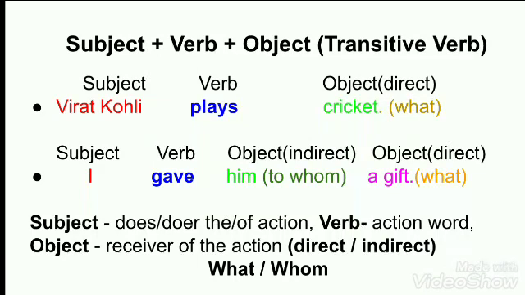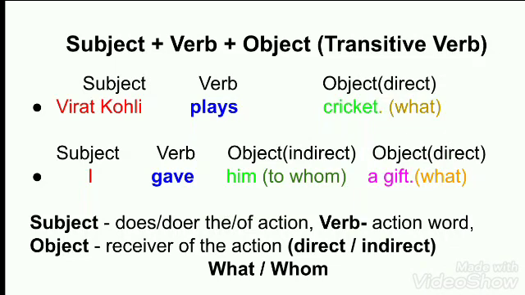So let us see the next example, and what kind of objects we have received. Here we have I gave him a gift. One object is him and the other object is a gift. Let us see which is the direct and which is the indirect object in this sentence. I gave him what?